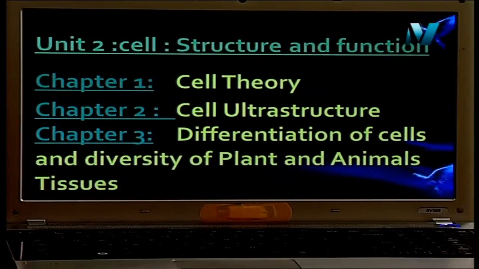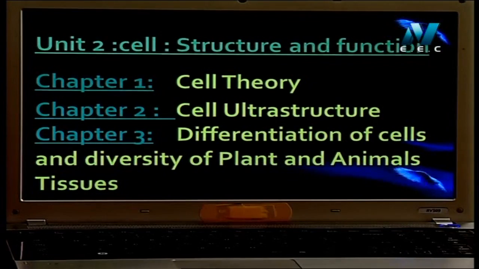The second unit will talk about the cell structure and function. Also, this unit has three chapters. The first one will talk about cell theory. The second chapter will talk about cell ultrastructure.